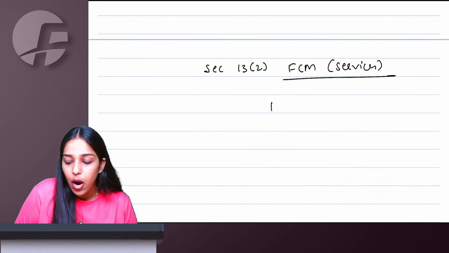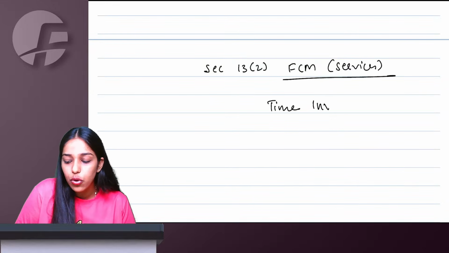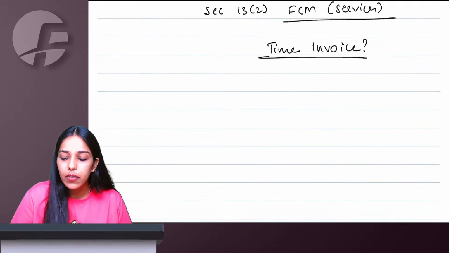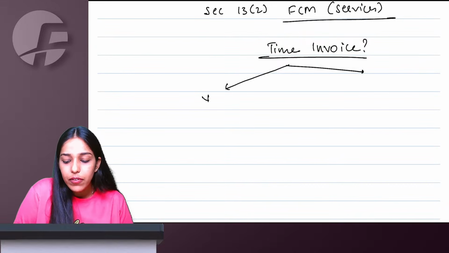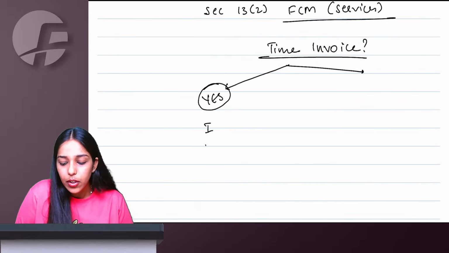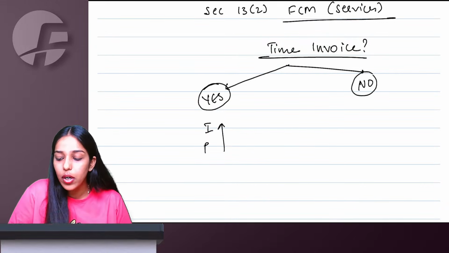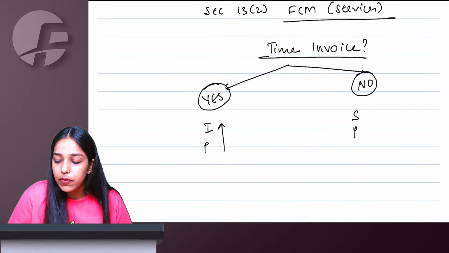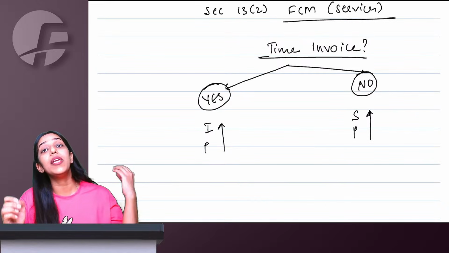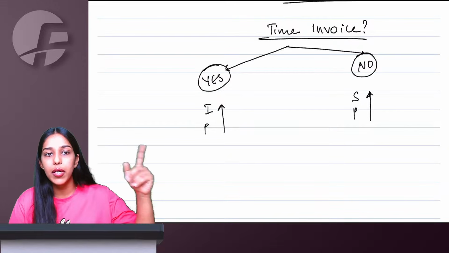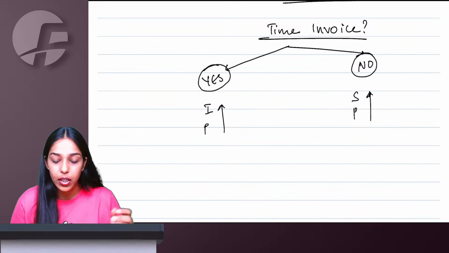Simple question you have to ask, whether invoice is issued on time or not. How do I get to know? As per section 31. If invoice is issued in time, yes, then you are going to take invoice or payment, whichever is earlier. Invoice is not issued on time, then service or payment. Date of completion of service, not start of service. So if invoice is issued on time, invoice or payment earlier. No, then service or payment earlier.